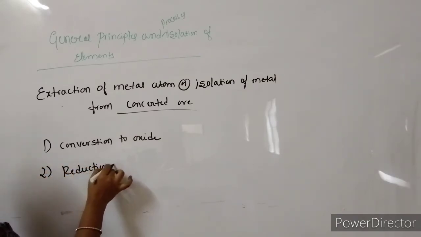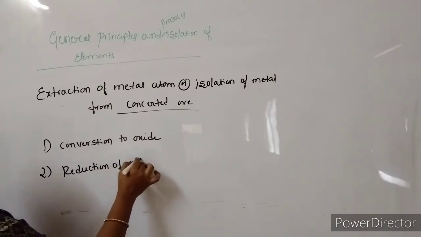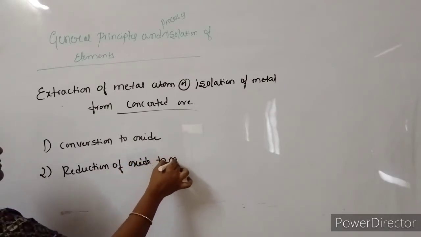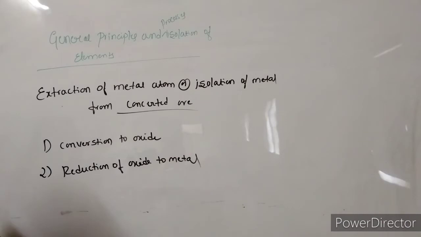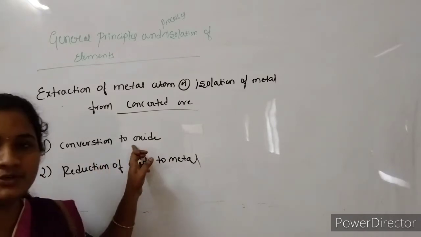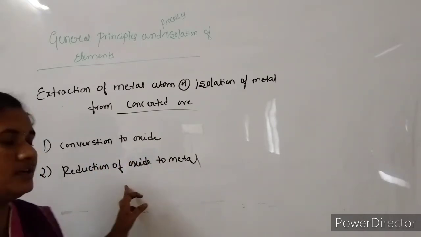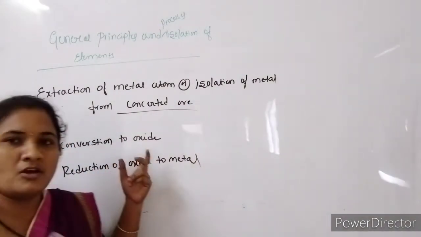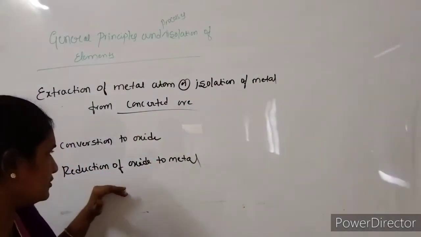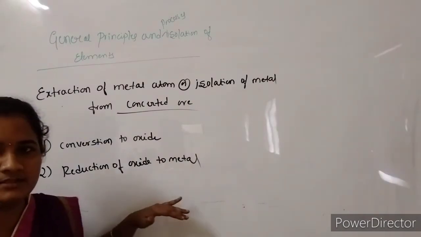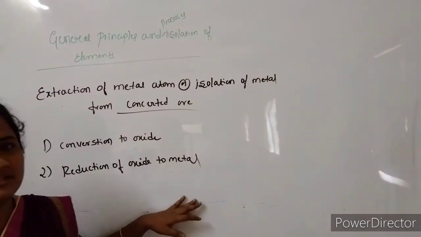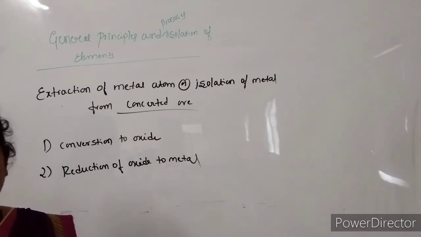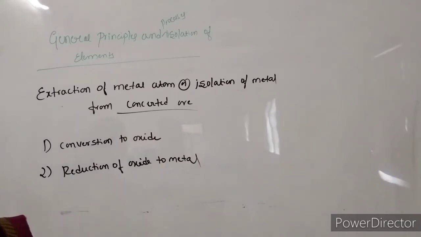So the extraction of metal has two types: one is the conversion to oxide, and another is the reduction of oxide to metal. That means here we do the oxidation of the metal, and here we do the reduction of the metal. In this way we extract the metal atom from the concentrated ore.